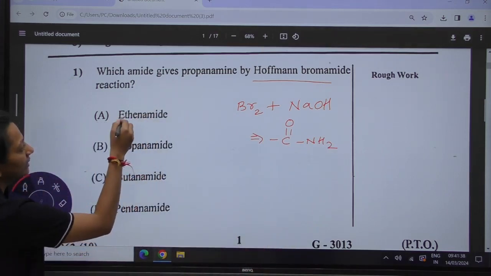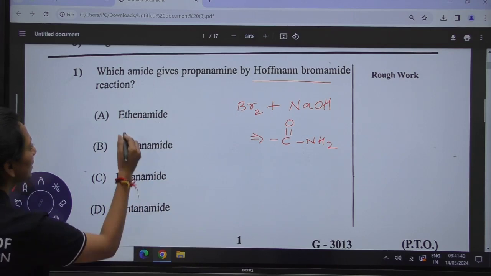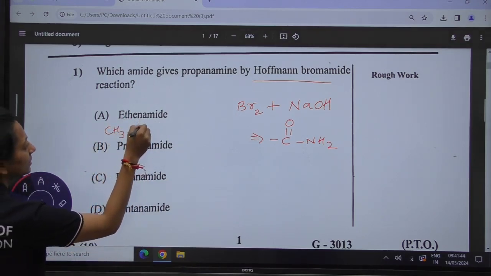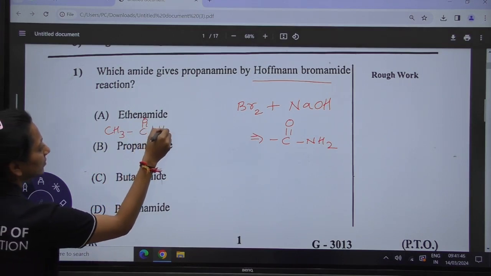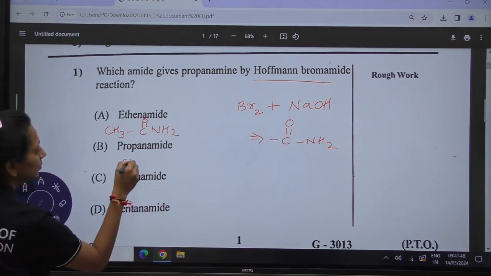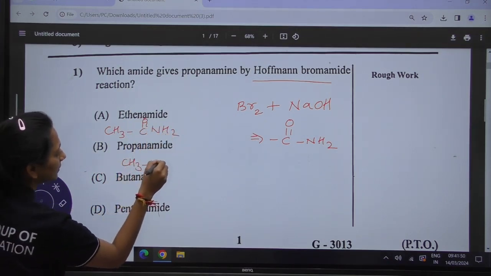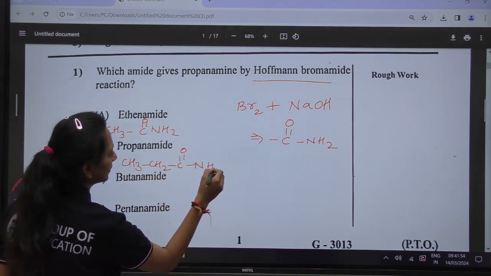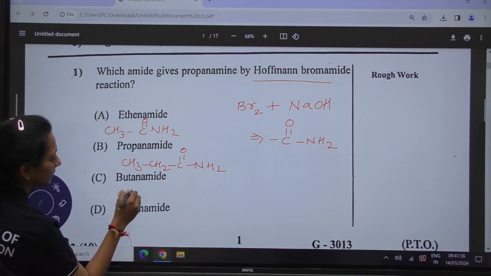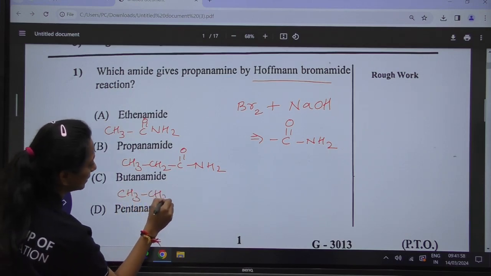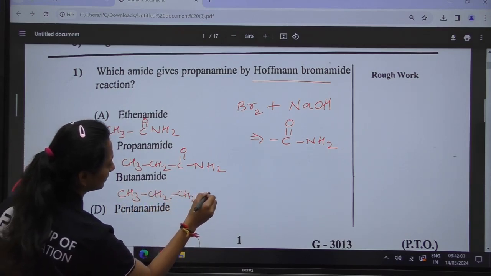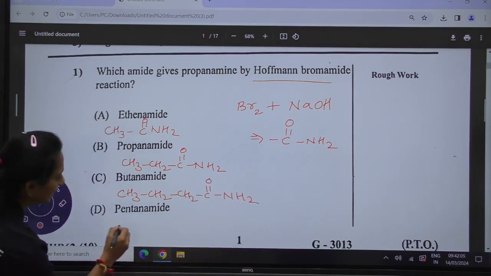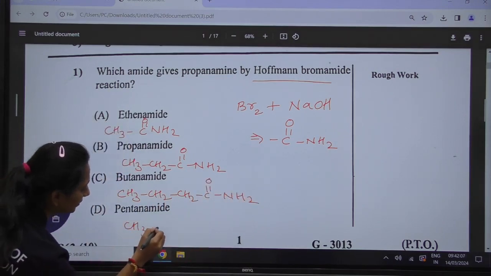So first of all, we will make the diagram of each of the following amides. Ethanamide, you will have the structure of ethanamide like this. Same way, propanamide, butanamide, and pentanamide, we will draw the diagrams.